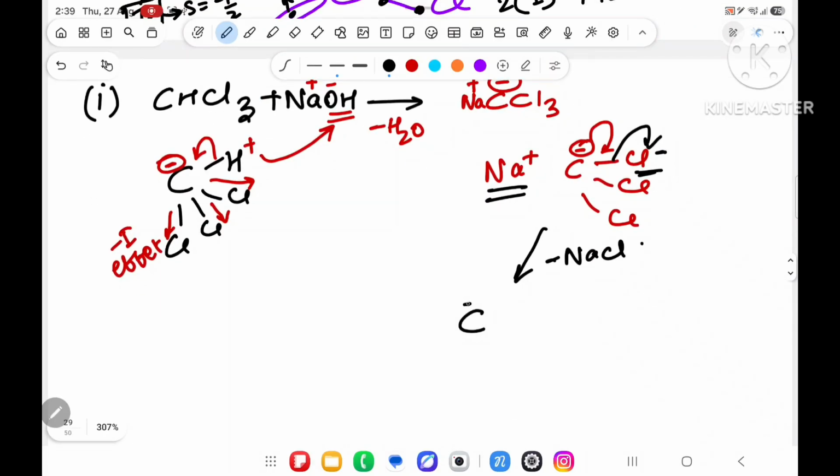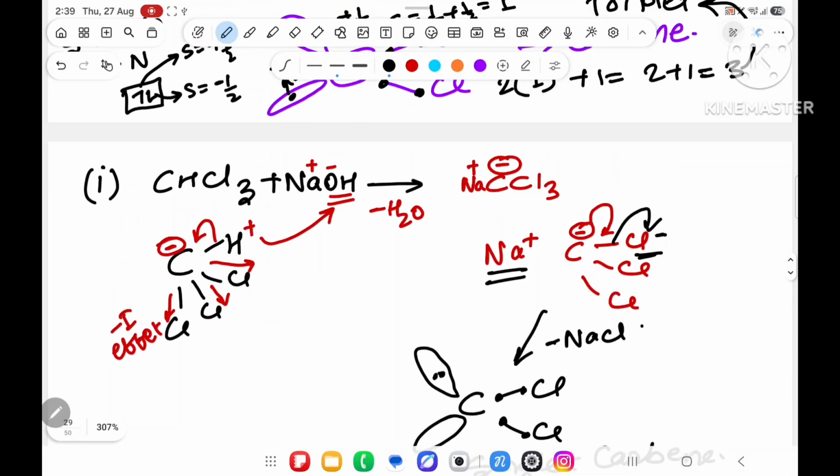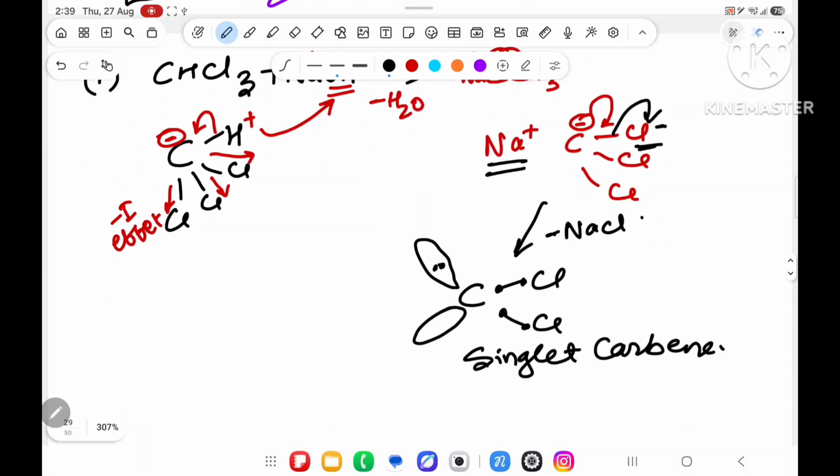What will you get over here? C has one lone pair, one Cl, two Cl, and over here one vacant orbital, because carbon needed only 1, 2, 3, 4, 5, 6 electrons. So one vacant orbital, and this is known as singlet carbene. I have already dictated how. So first you will get singlet carbene.